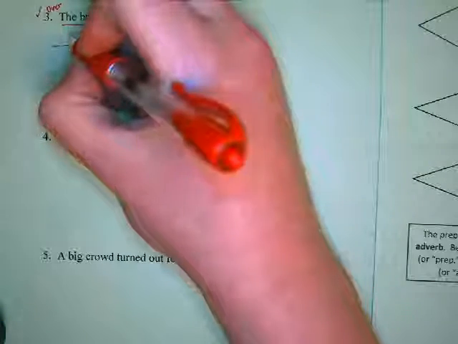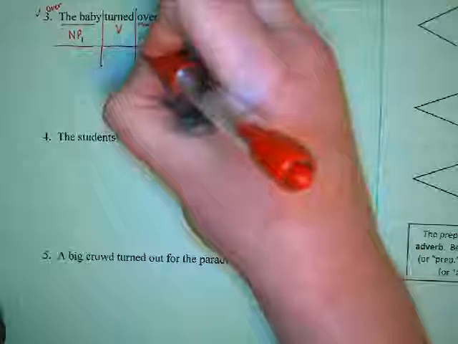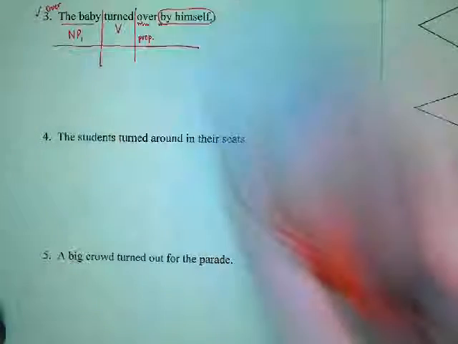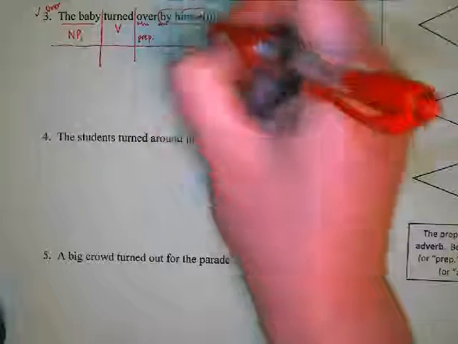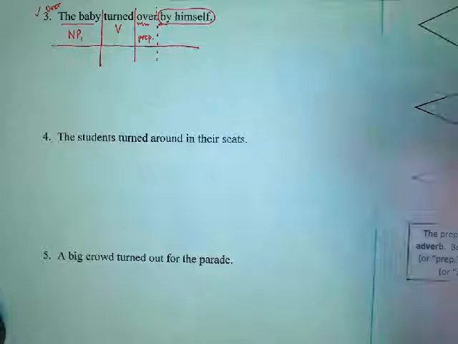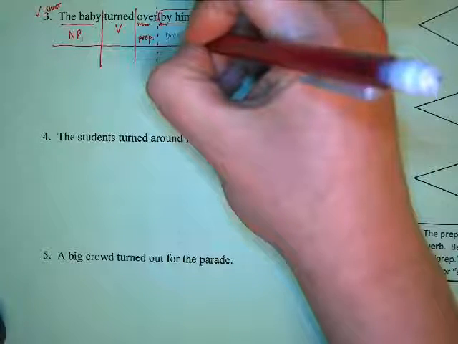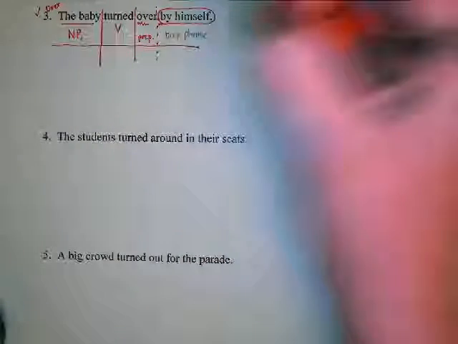So when we go left to right here, the baby's a noun phrase. We said turned as our verb. You just label over as a prep. Okay, don't put prep phrase because it's not a prep phrase. We're circling those anyway. So if you wanted to write prep phrase, you certainly could, but you don't have to. I usually like the dotted lines for everything outside of the verb, but lines are not really that big of a deal to me. So the prep phrase, you could certainly write that there, okay?